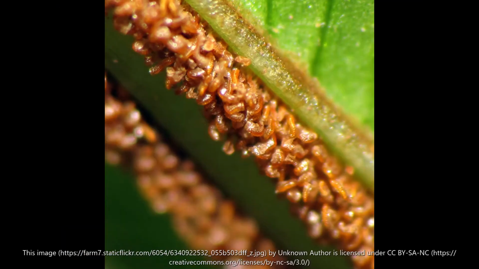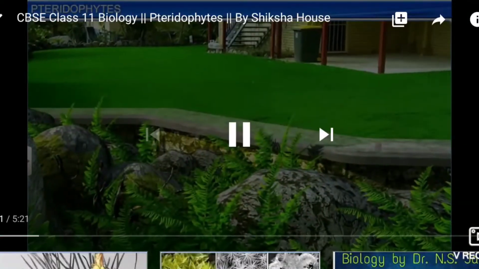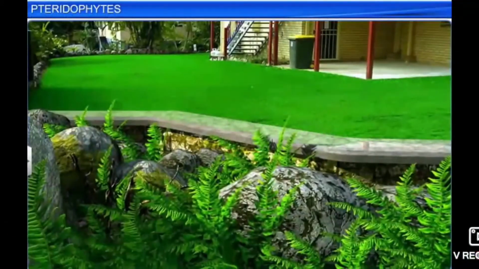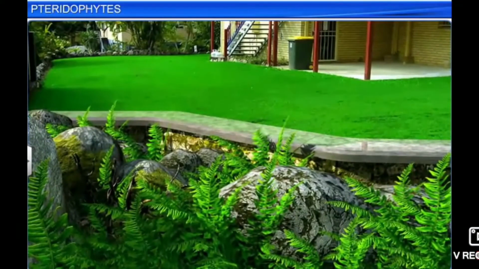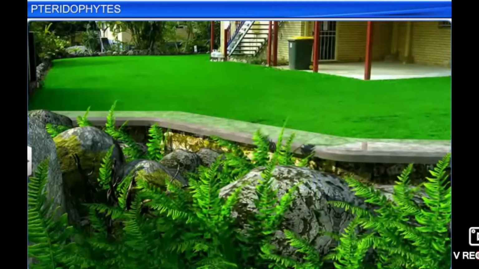You may have seen ferns among the ornamental plants in the garden. They are shade-loving plants, so they are generally found in shaded garden places. Take a leaf of a fully grown fern and observe it carefully.